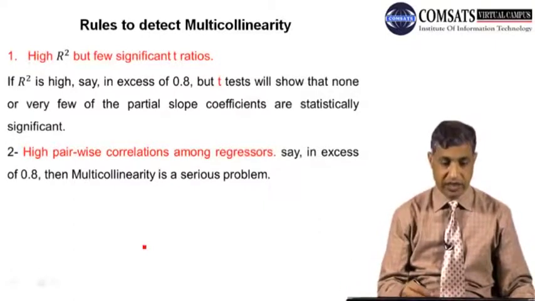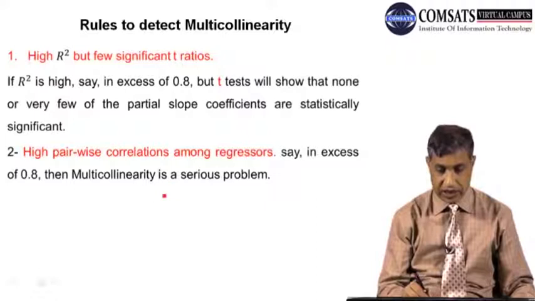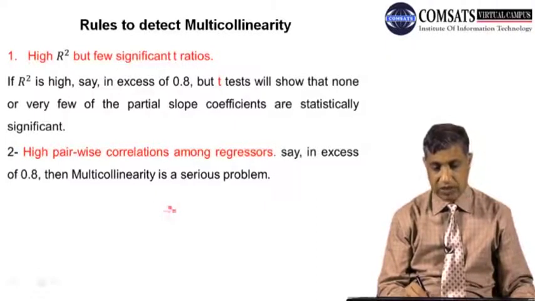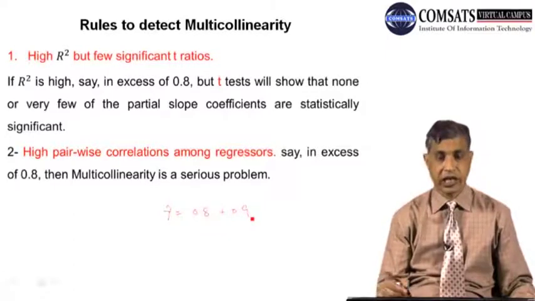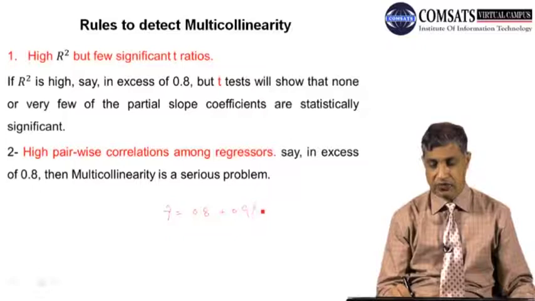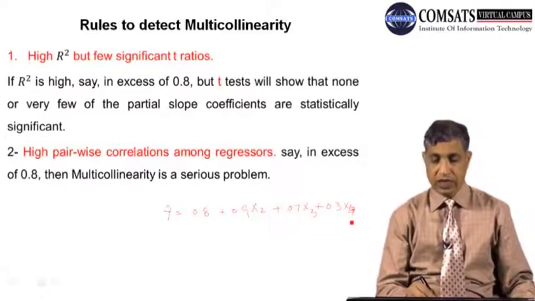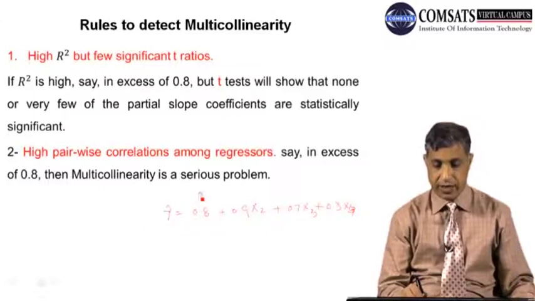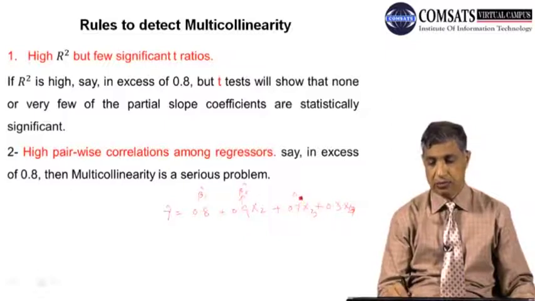I would like to write it. For example, if I run this regression, I say that this is my estimated output, 0.8 plus 0.9 x1 plus 0.7 x2 plus 0.3 x3 plus something x4. This is hypothetical. So this is now your beta 1 hat, this is 0.9, beta 2 hat, beta 3 hat, and beta 4 hat.